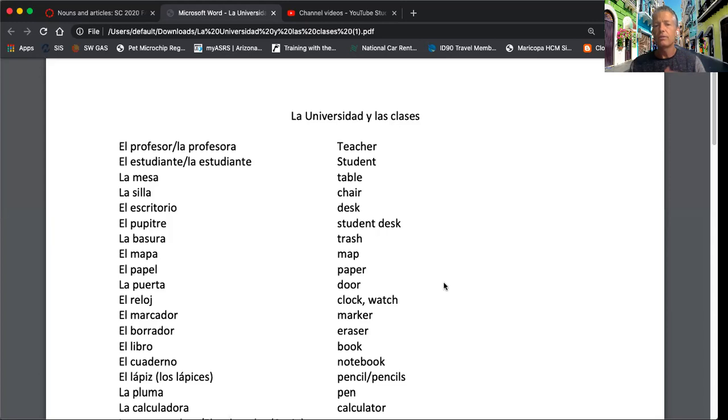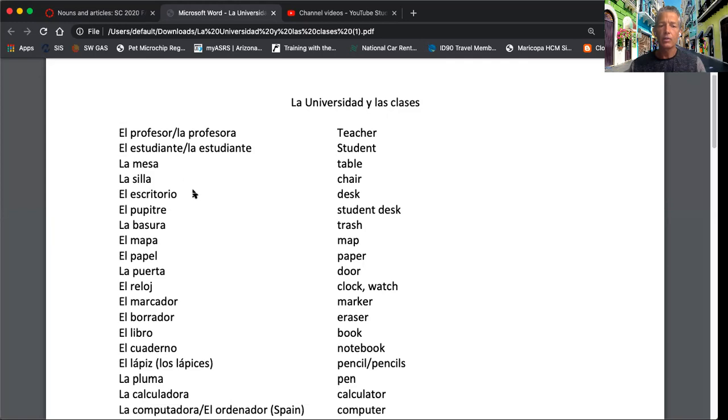Let's start out with nouns. I'm going to explain the concept by using the vocabulary that you just went through in the previous unit, La Universidad y las Clases. Nouns are persons, places, things, and ideas. So everything you see around you, everything in your vocabulary list here, these are all nouns. So for example, el profesor, la profesora, el mapa, el reloj, those are all nouns.